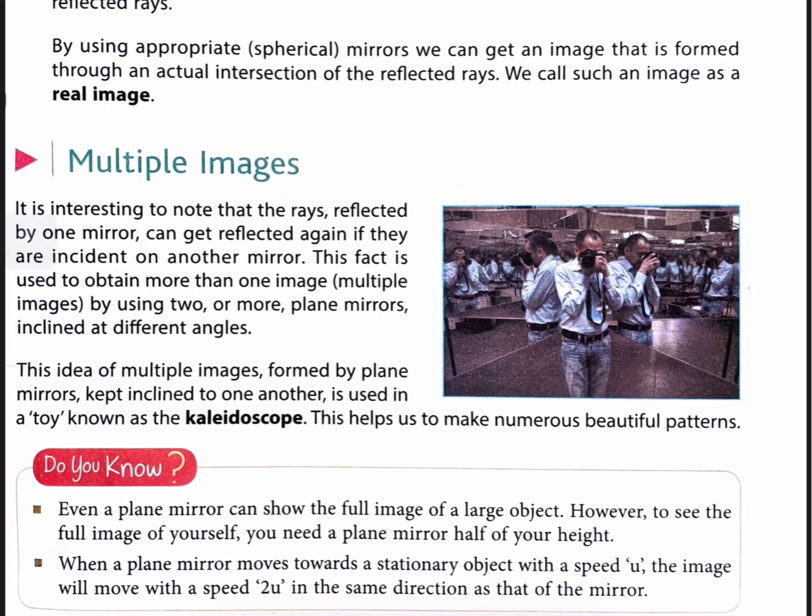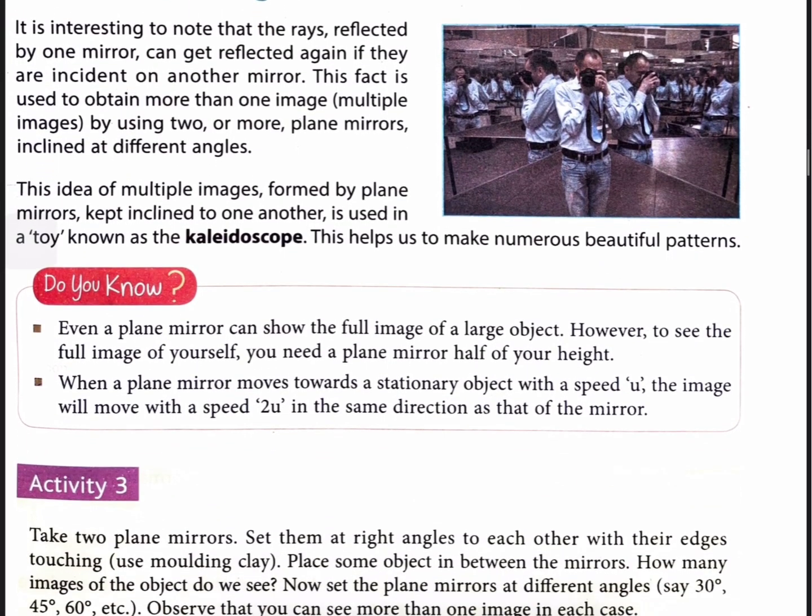This idea of multiple images formed by plane mirrors kept inclined to one another is used in a toy known as a kaleidoscope. This helps us to make numerous beautiful patterns.